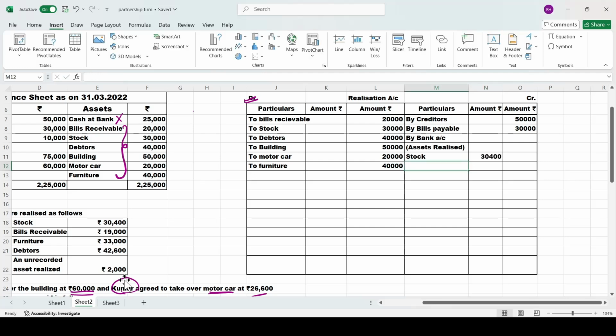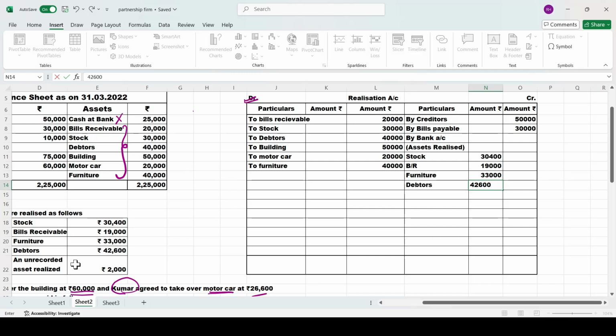Come to this side, bills receivable. For how much price have you sold bills receivable? Bills receivable is sold for rupees 19,000. Next, furniture. Furniture is sold for rupees, for how much price have you sold furniture? 33,000. Next, debtors. Debtors you have sold for rupees how much? You have sold for 42,600. Okay.